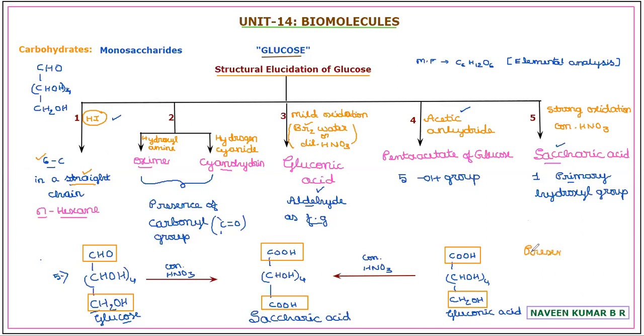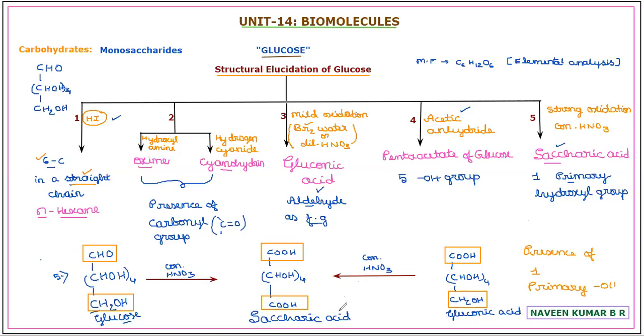This presence of 1 primary hydroxyl group in a molecule of glucose is confirmed through this reaction. So this is how the 5 evidences explain the structure of glucose. Now by concluding all these evidences, we have a final structure of glucose formulated.